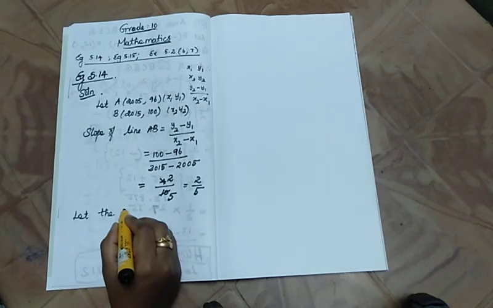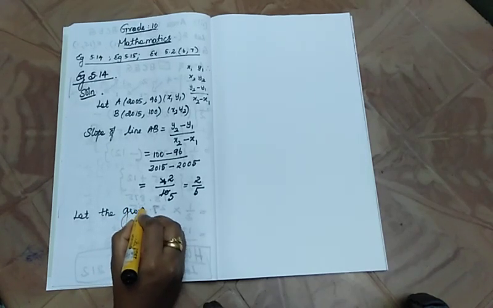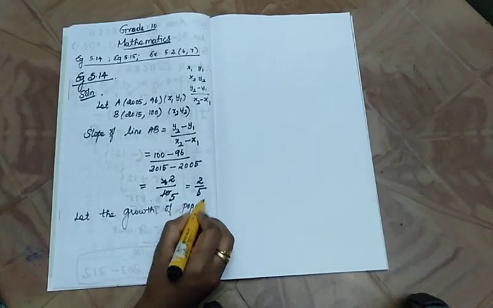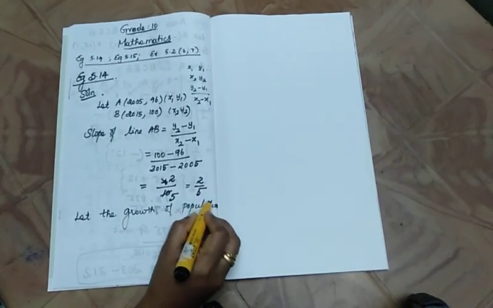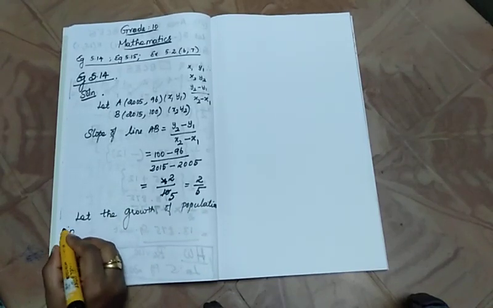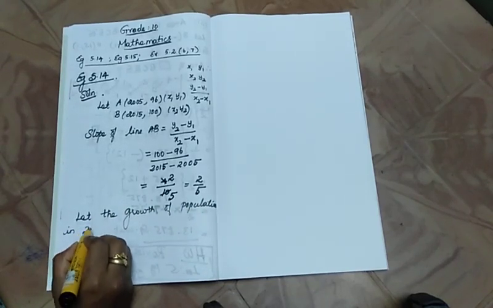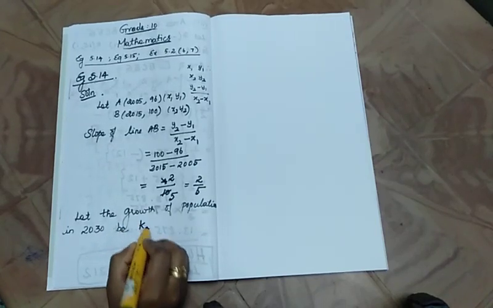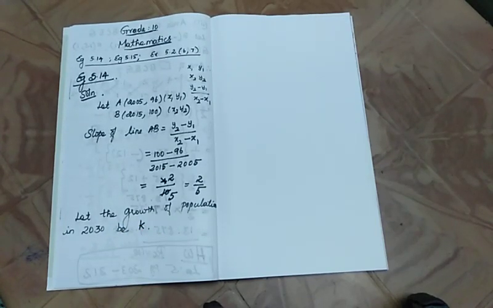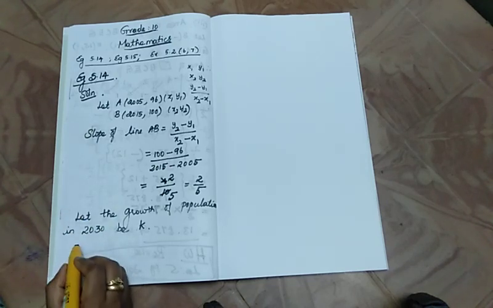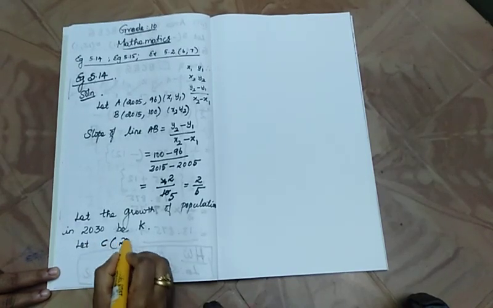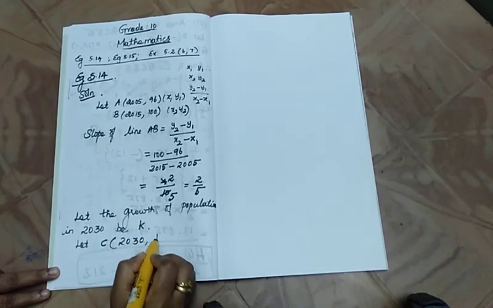Let the growth of population in the year 2030 be k. Consider this as one more point on the slope. Let C be (2030, k).